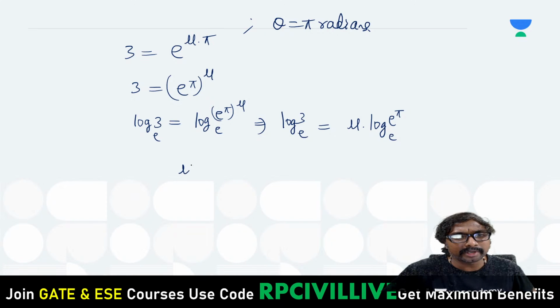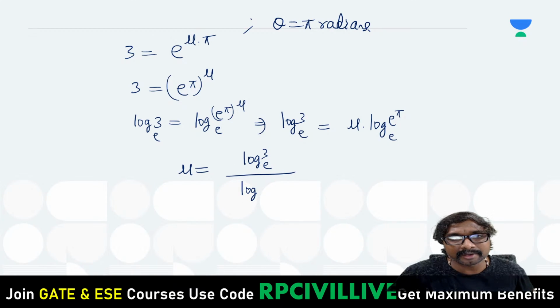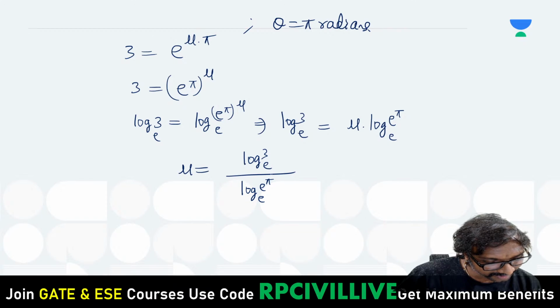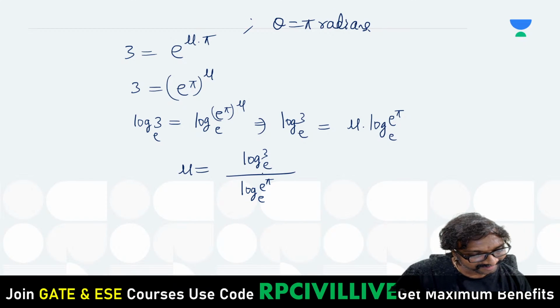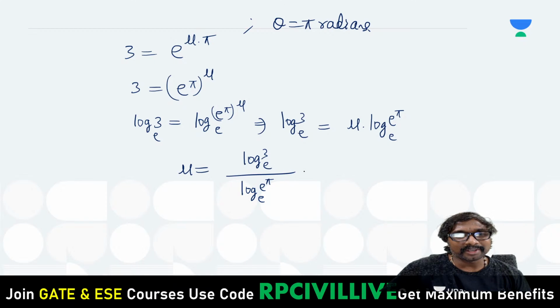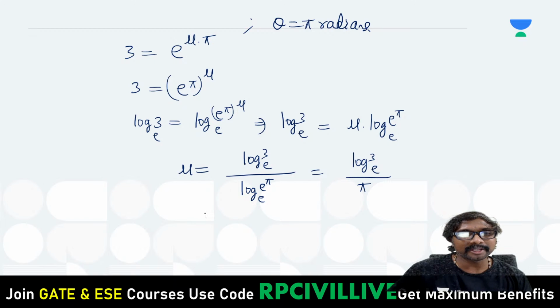Now what is that mu you can get? Mu we can get as log 3 to the base e divided by log e power pi to the base e. Then how can you rewrite this? Log 3 to the base e divided by, this can we take simply as pi? That is how you will be getting that mu value, coefficient of friction.